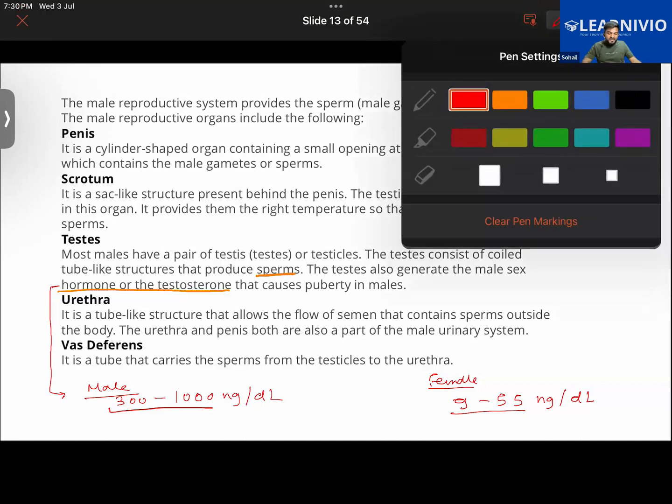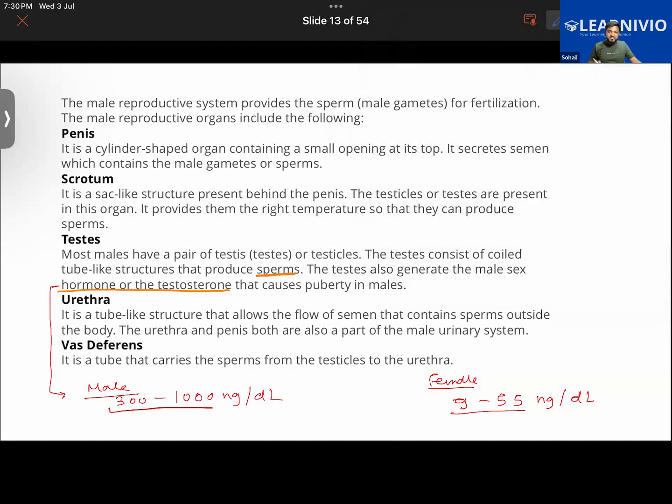Now, another interesting thing is that in the female, this testosterone is immediately converted into estrogen. Now that's the twist here. Testosterone in the female is converted into estrogen, while in the male it remains as testosterone.